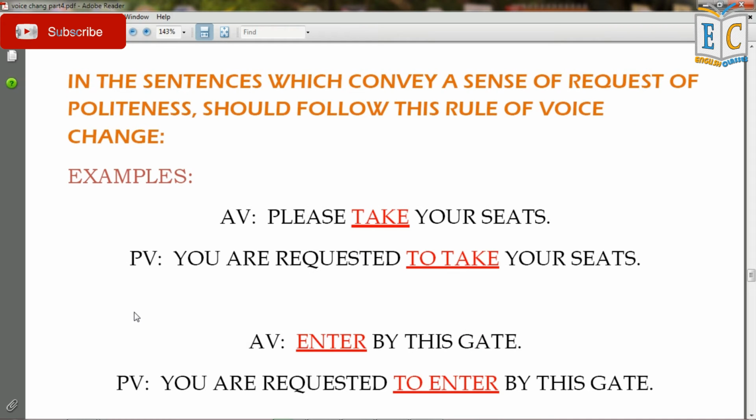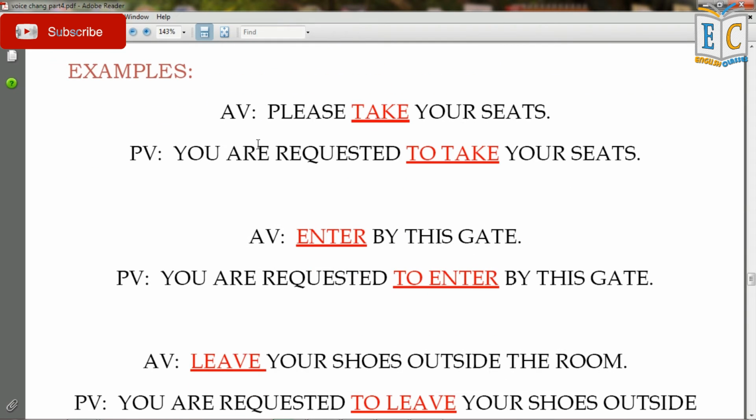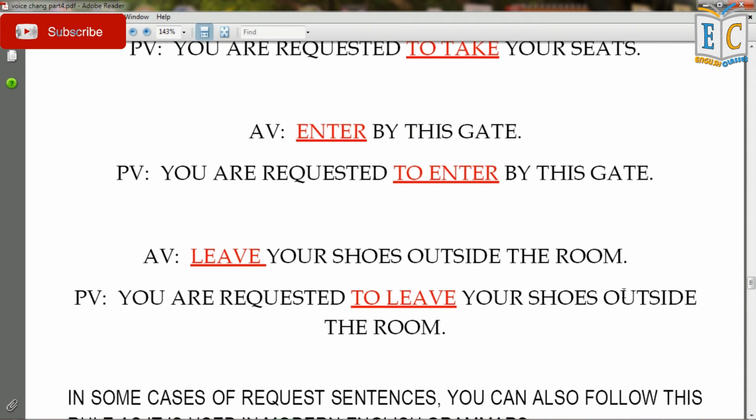Now see some more imperative sentences. Sentences which convey a sense of request or politeness should follow this rule of voice change. Examples: in active voice, please take your seats becomes in passive voice, you are requested to take your seats. In active voice, enter by this gate becomes in passive voice, you are requested to enter by this gate. In active voice, leave your shoes outside the room becomes in passive voice, you are requested to leave your shoes outside the room.